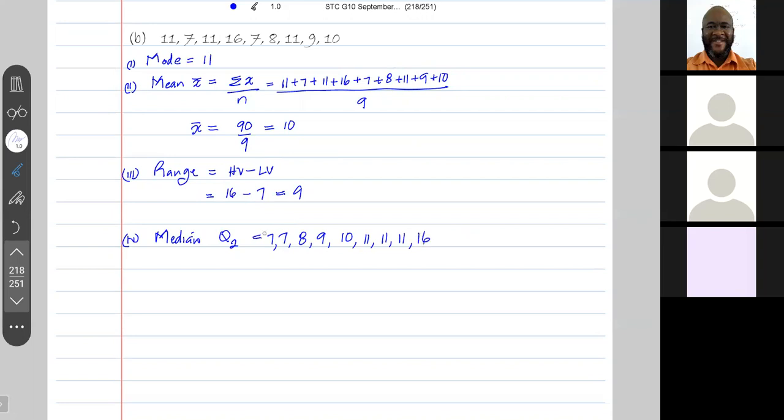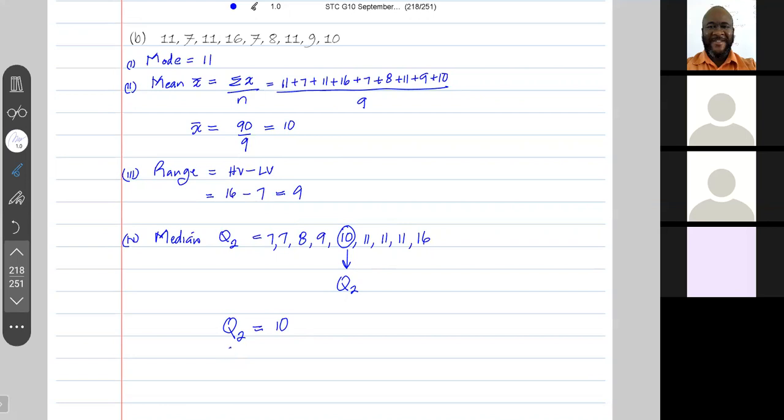1, 2, 3, 4, 5, 6, 7, 8, 9. Now, the fifth one would be the one in the middle. So it looks like the median is 10. This is Q2. Q2 is 10. It is the middle value when the values are arranged in ascending order.